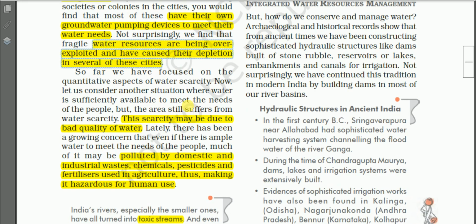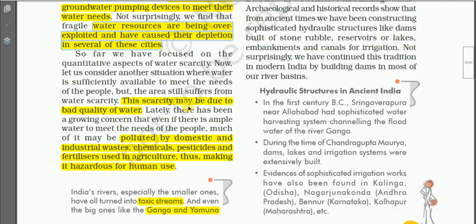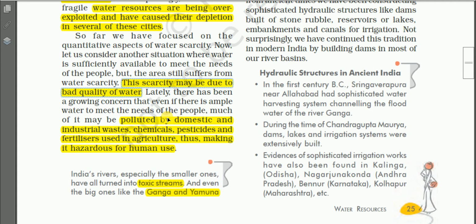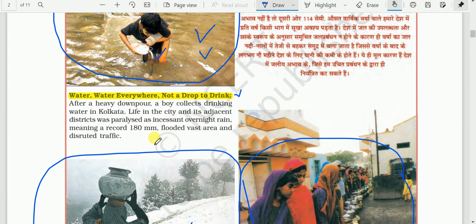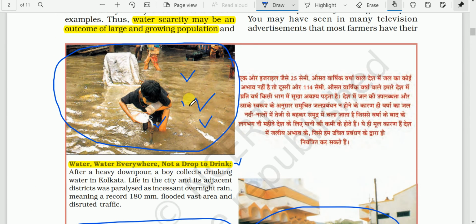And not only this, another important cause of this water scarcity is pollution. See here, scarcity of water may be due to bad quality of water, that is pollution. We have seen this here also. This is just a scene, okay, many others also there.